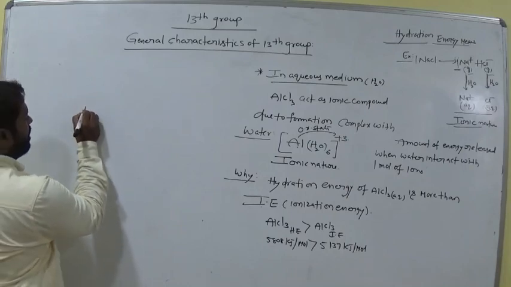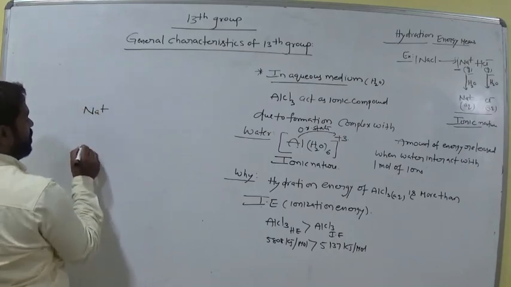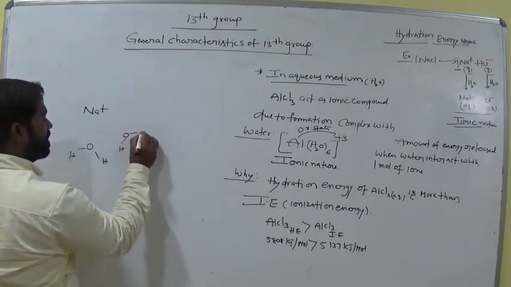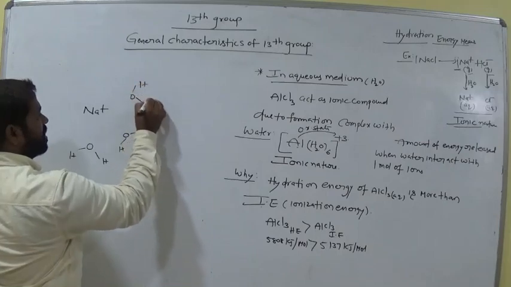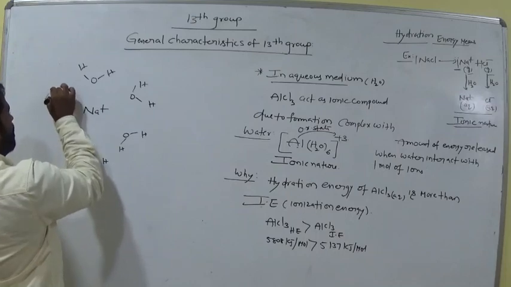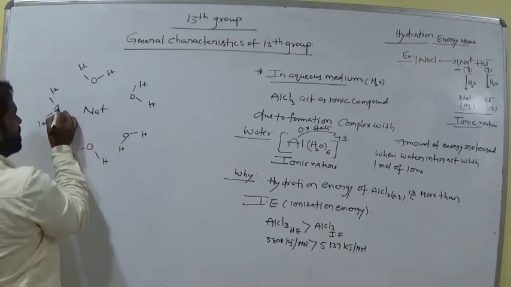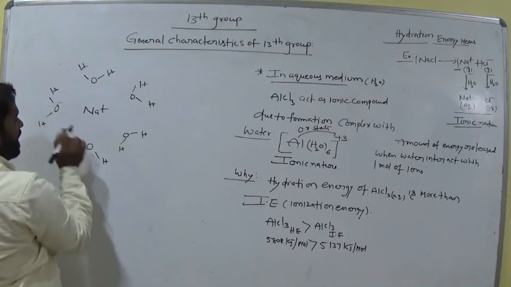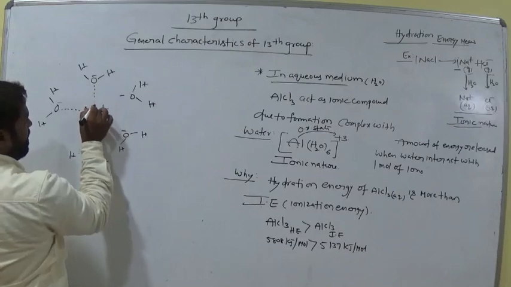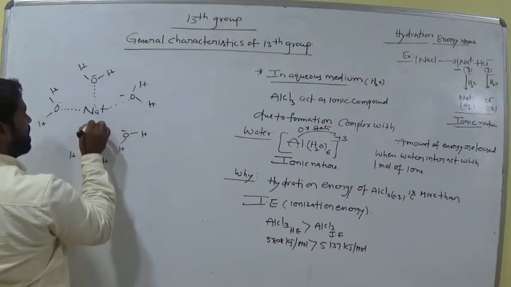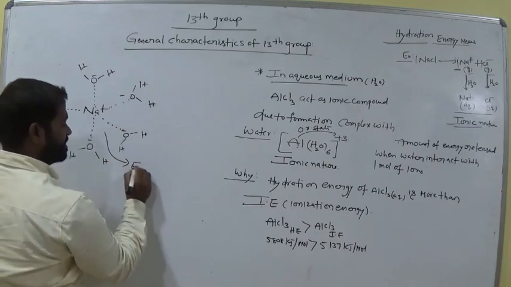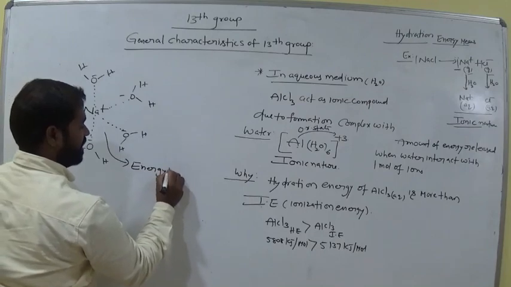For example, Na plus dissolved in water, am I right? So now in the beaker, water molecules are there. Water means H2O. This is positive, this is negative. Oxygen is more electronegative. Interactions are possible. So here, energy is released.